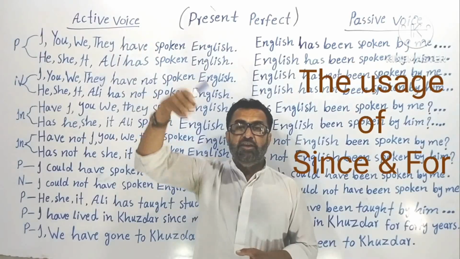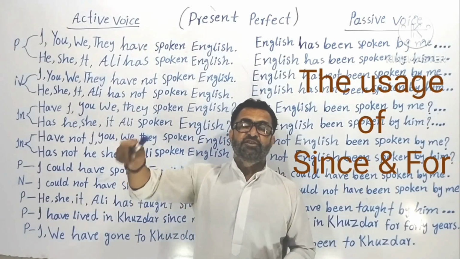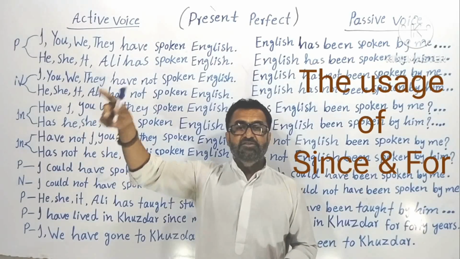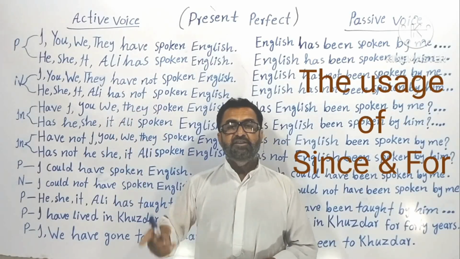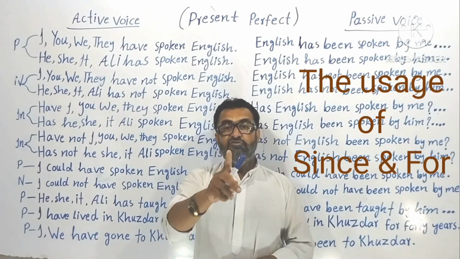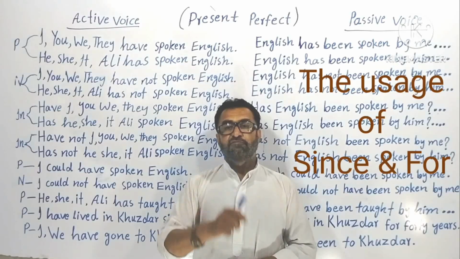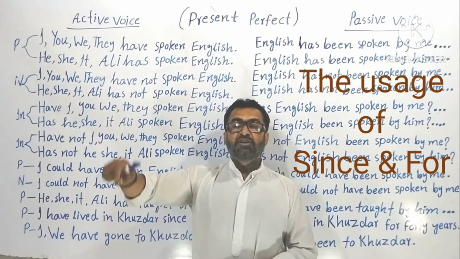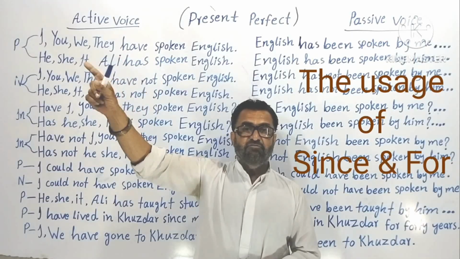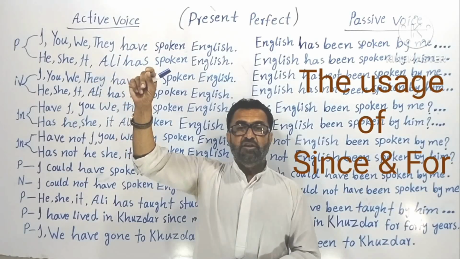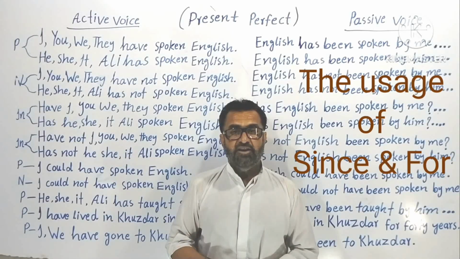So from there to here, if you want to count the years in the middle, the months, the weeks, the days, the hours, the minutes, even the seconds, then you have to use for. If you want to mention when the action started, that beginning, then you will have to use since. Understood?